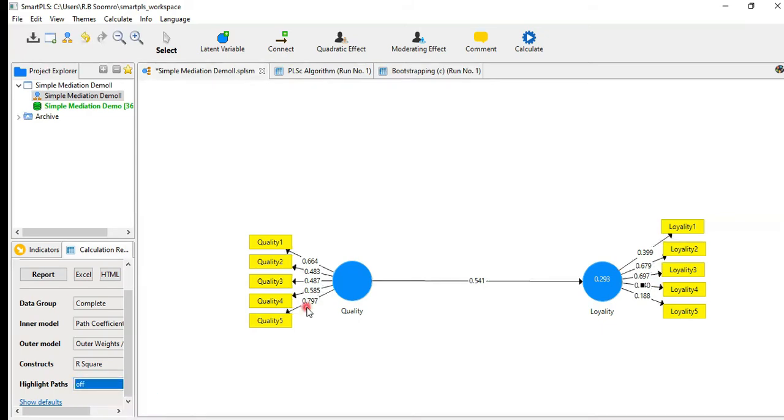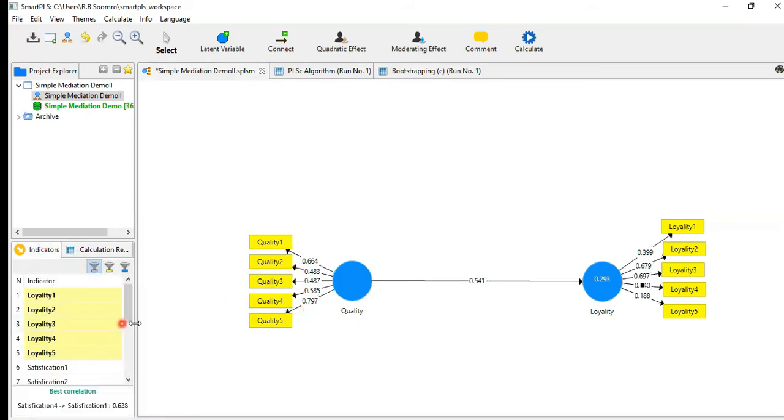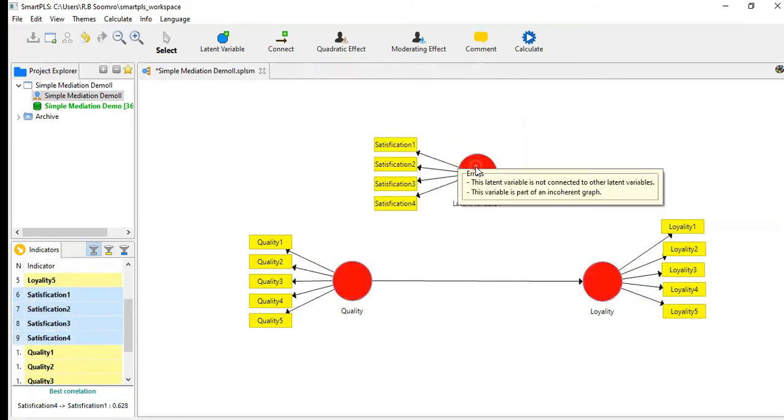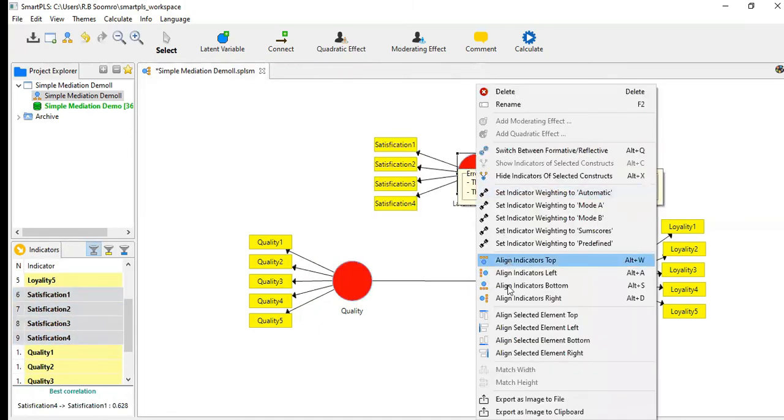Now I want to bring my mediator. Okay, so now these which are in the bold, these indicators are already in use. So all these are already in use. So now the indicator which is not in use is satisfaction. So now satisfaction we are bringing here. Okay, now I think you know about all these graphics. Okay, and then just move all these ones.